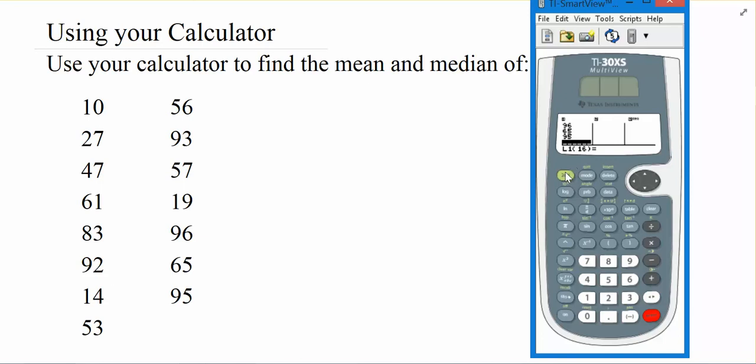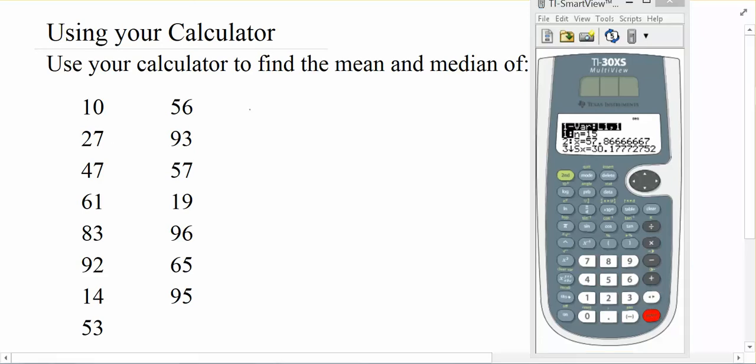Now that we're there, the thing that we want to go to is hitting second in data, which gets us to stats, and we've used this before. Go to one variable stats, but now it's really important because we have used this before. When we are doing expected values, we want to make sure that our frequency is set back to 1 because we don't actually have a frequency set up in our L2 column. So we want to tell the calculator that L1 has our data and the frequency is there's one of each of them. And I hit calc, and this gives me a lot of information.